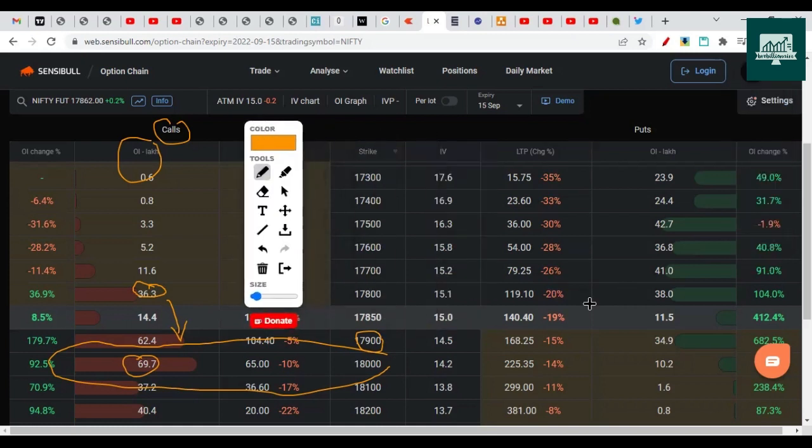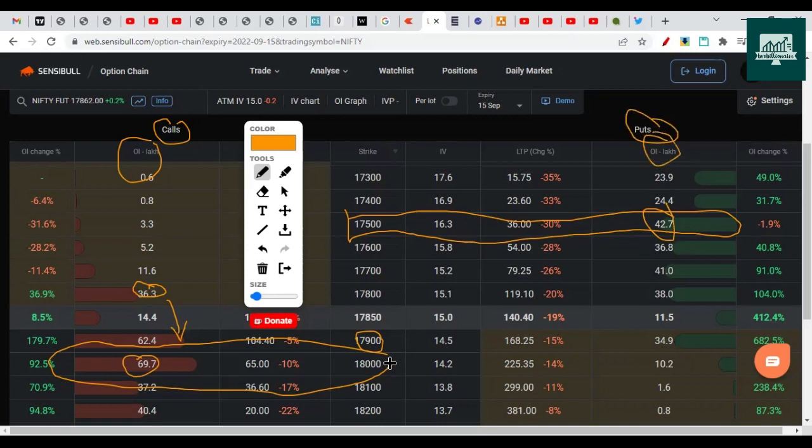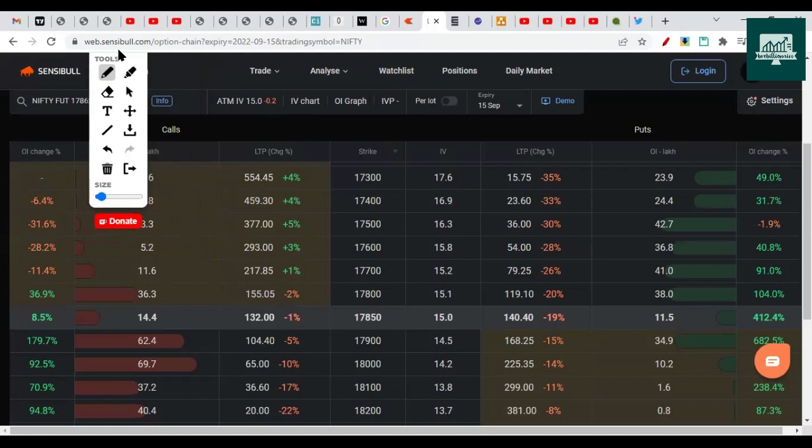Then on put side, the major support is at 17,500, right? With 43 lakh put writers. Put writers create the supports. So this is the range for this expiry, 18,000 to 17,500. Any major change in the range will be considered as a breakout, in the expiry itself. Apart from that, what is the second biggest number? As I said, on the call side it's 17,900, and on the put side it's 17,700. So this is the second major support. Nifty is likely to go towards this and find a support.